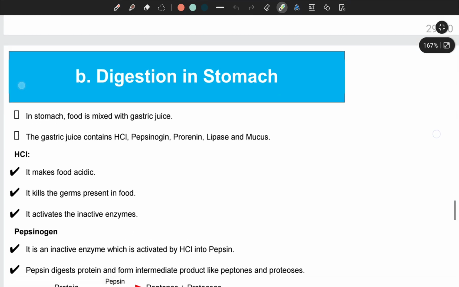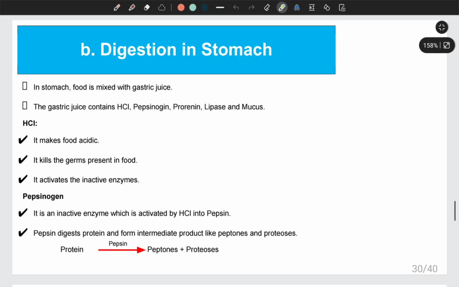After reaching the stomach, the food will be mixed with gastric juice, and gastric juice is produced by the gastric glands present on the wall of the stomach. This gastric juice contains different fluids like hydrochloric acid, inactive enzyme pepsinogen, prorenin, and we have lipase and mucus. As I told before, the main function of hydrochloric acid, which is present in the gastric juice, is to make the food acidic, and due to that, the germs present in the food will be killed.